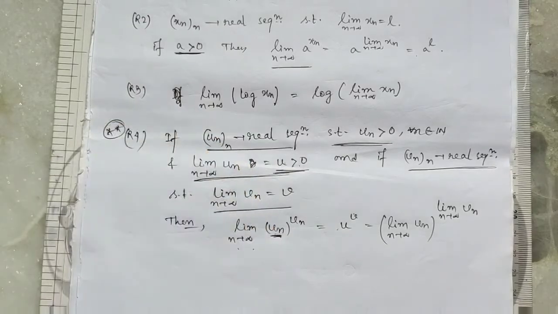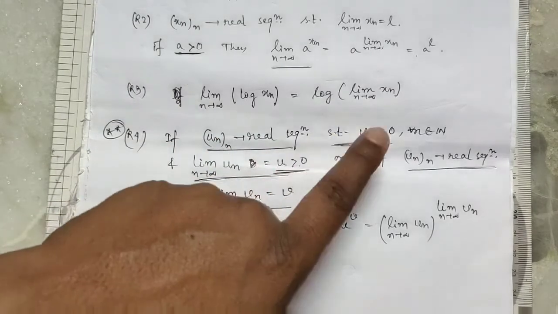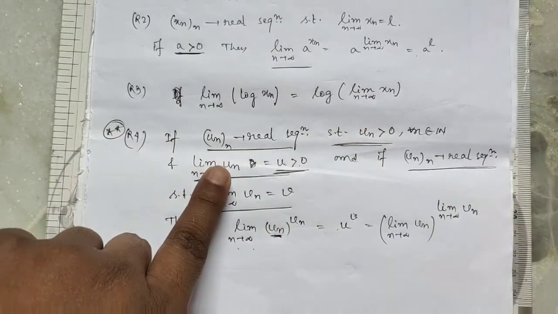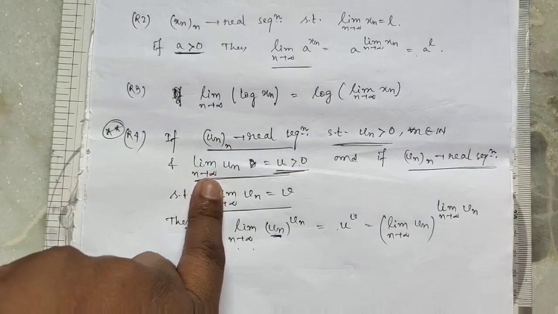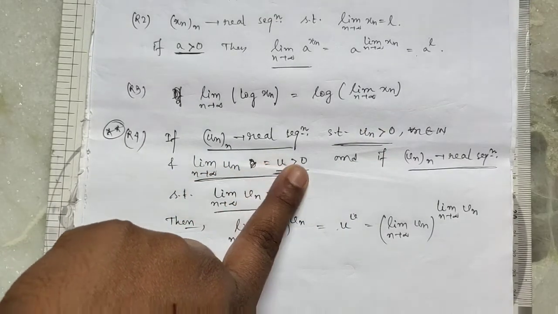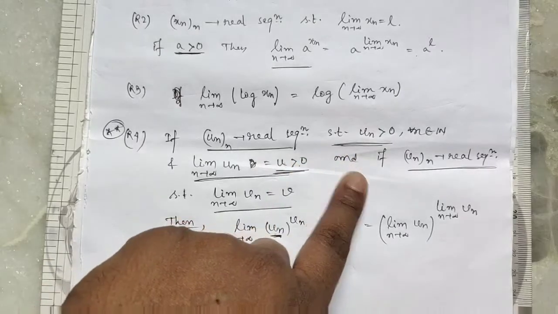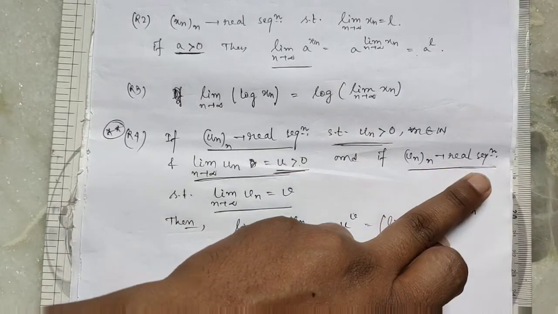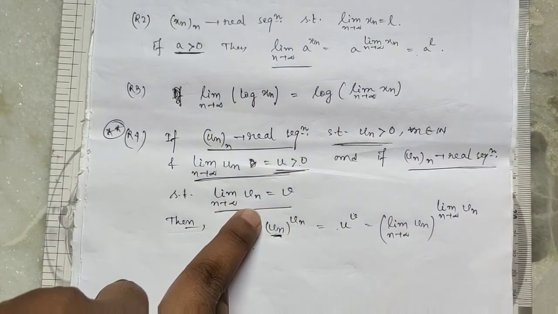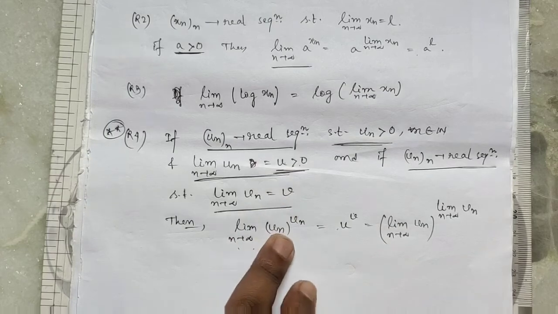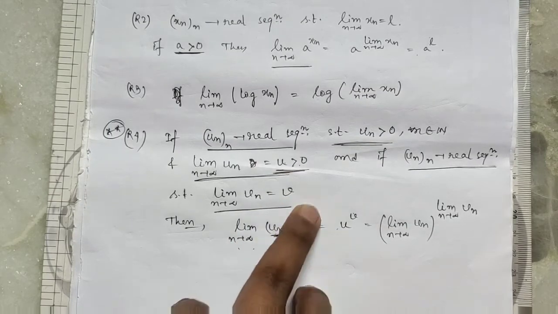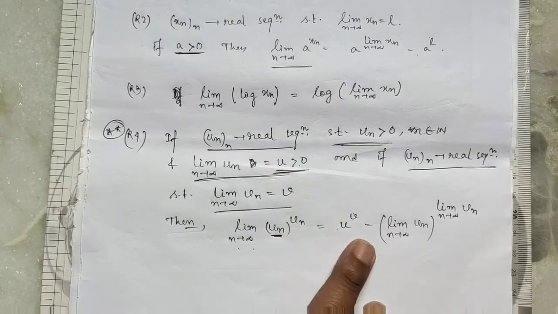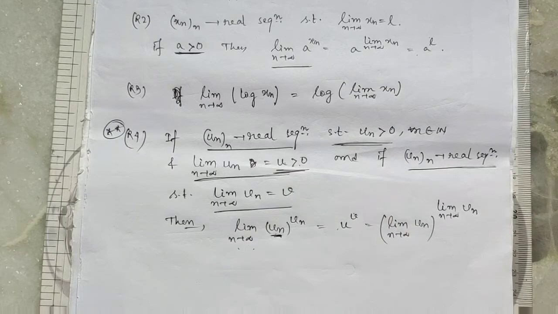If un is a real sequence with positive terms and limit n tends to infinity un equals u, which is greater than 0, and if vn is also a real sequence such that vn converges to v, then un to the power vn is also a real sequence which converges to u to the power v.